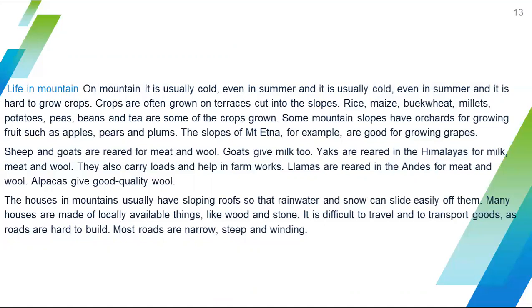For example, what crops are grown in mountain regions? Rice, maize, buckwheat, millets, potatoes, peas, beans, and tea are some examples of crops grown in mountains. Some mountain slopes have orchards for growing fruits, such as apples, pears, and plums. The slopes of Mount Etna are a good example for growing grapes.